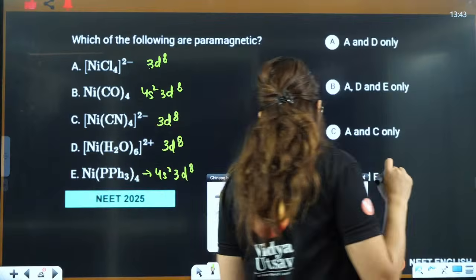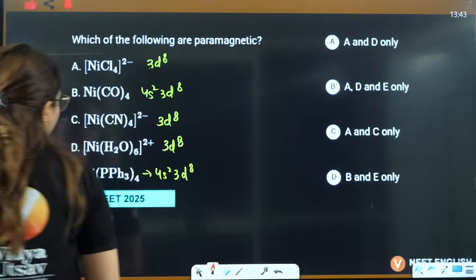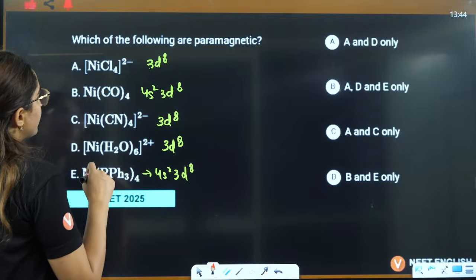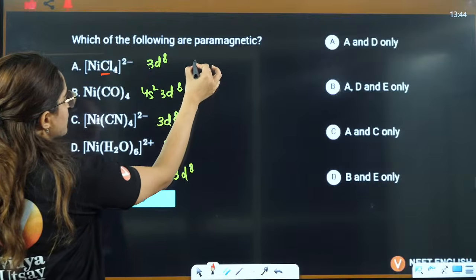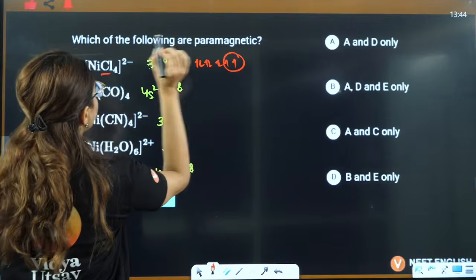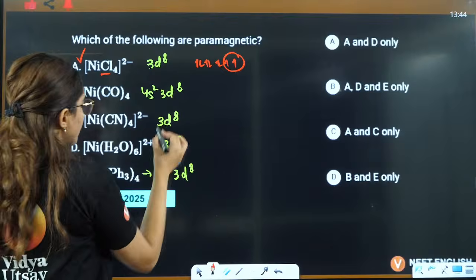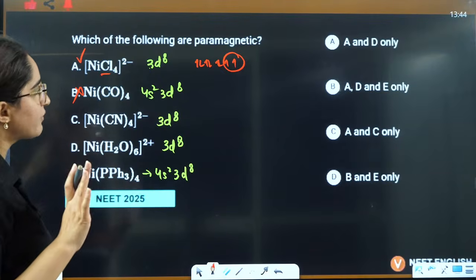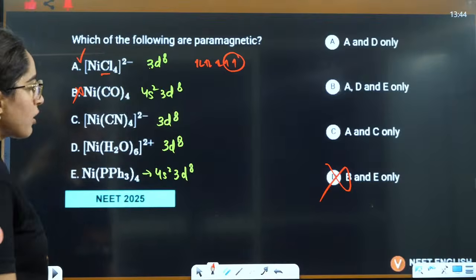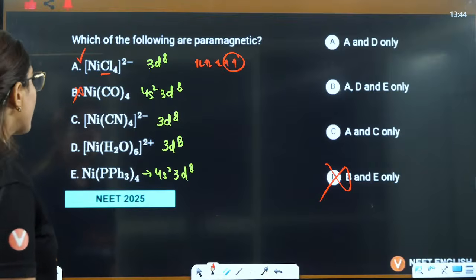So wherever you have full electrons here, there you don't need to worry about that. But paramagnetic means you need to have unpaired electrons. So this is a weak field ligand, so it will be 1, 2, 3, 4, 5, 6, 7, 8. So here it will be paramagnetic. Here it will be diamagnetic with 10 electrons. So A will definitely be there. That means this is ruled out. B should not be there, right? B is not paramagnetic.